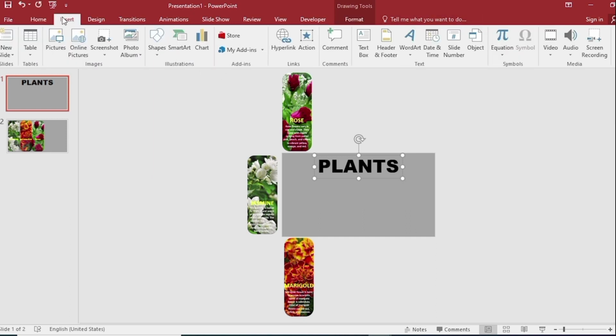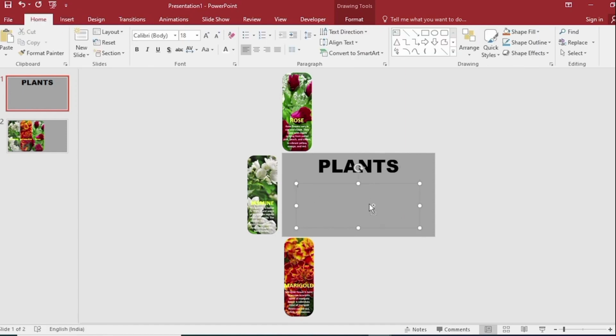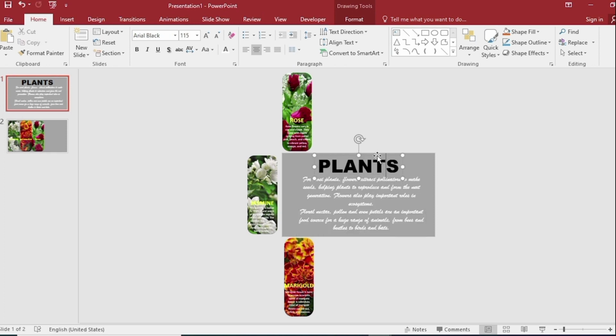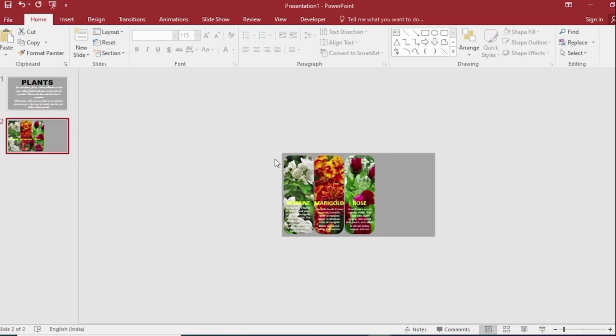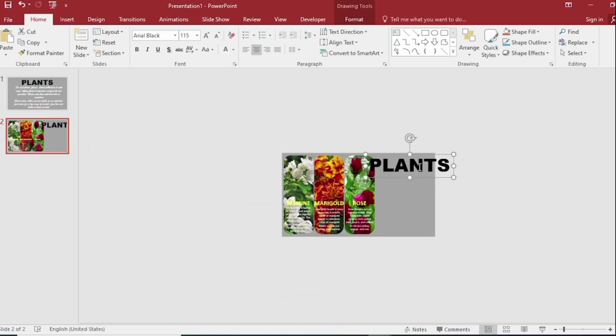Go to Insert. Click on text box and write a little description of the plants here. Now select this. Increase size. Copy the plant text box. Go to second slide and paste here. Make the text a bit smaller.